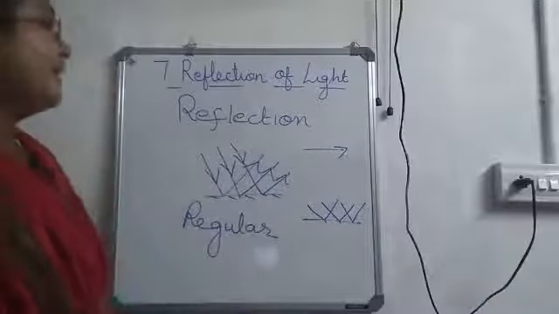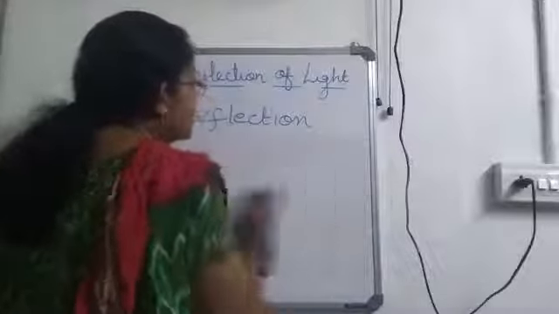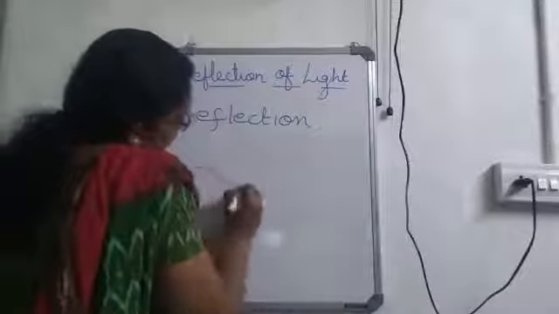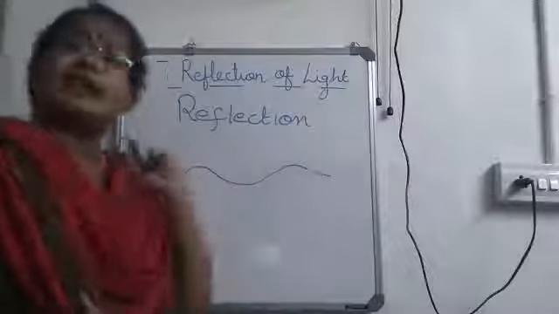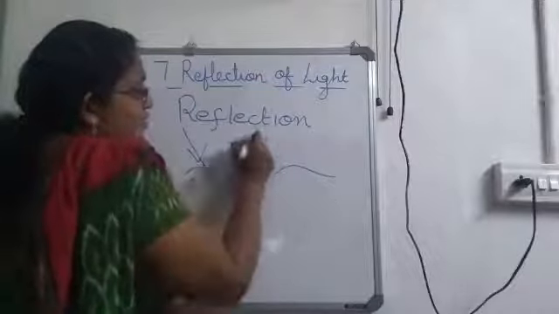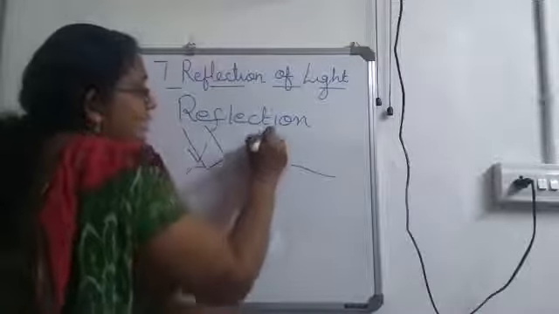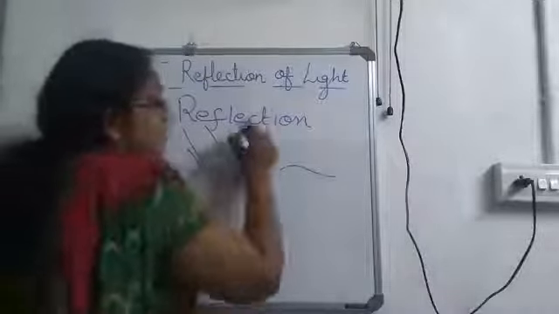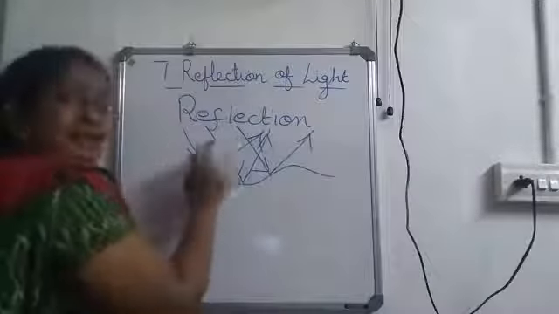Now the second type is irregular reflection. Okay. So here I am considering a surface which is not smooth, an irregular surface. So when a ray hits here, it goes in this direction. So this one will be going in another direction. So look here, I have drawn the parallel rays.